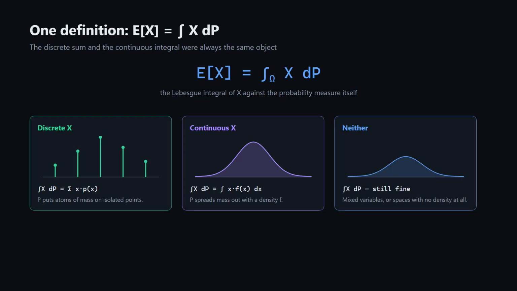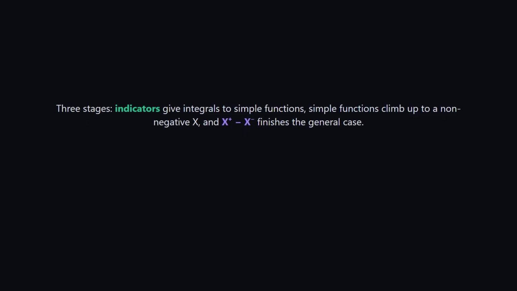And it covers cases neither old formula could: a mixed variable that is part atom and part density, or a variable living on a space with no density at all, like a function of a Brownian path. No special cases required. Lebesgue integration builds expectation in three stages. Indicators give integrals to simple functions. Simple functions climb up to non-negative X, and positive minus negative parts finish the general case.